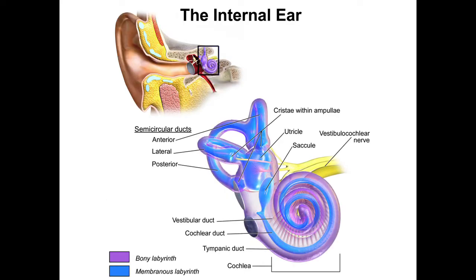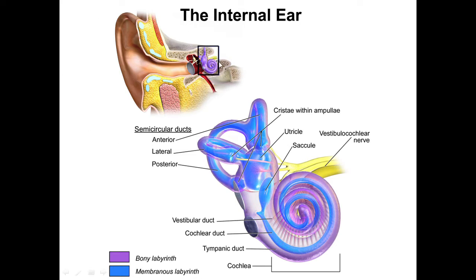Now all of you know the internal ear is located in the petrous part of the temporal bone. Here the petrous part of the temporal bone is situated in the middle cranial fossa.